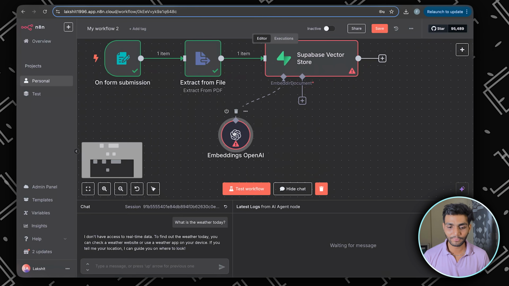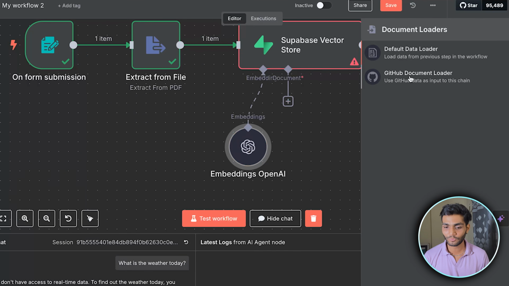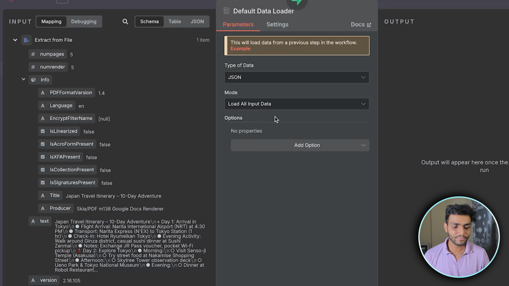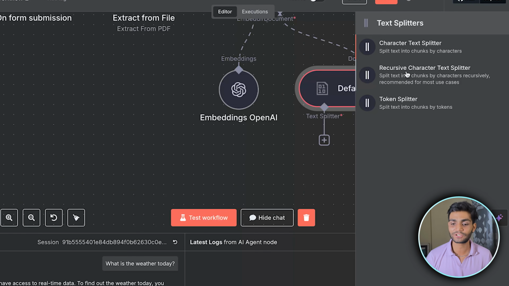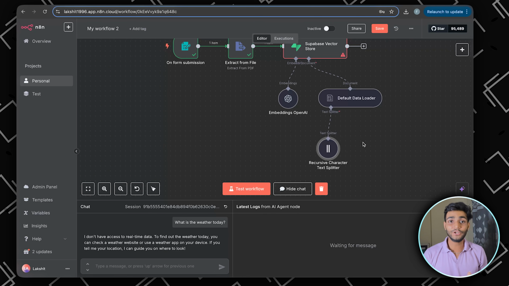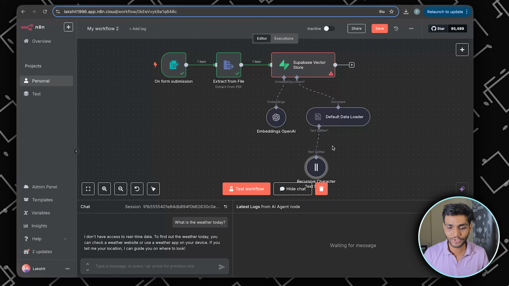So now once we have got the embedding, it's time to get the document. For document, we will be using the default data loader. It inputs all the data, whatever data we have over here. It requires a text splitter. We'll be using the recursive text splitter. All this may be kind of new to you, and I can understand that. If you want, I'll put the video link over here. You can watch my RAG video, in which I explain in detail how everything works. Okay, so this is done.